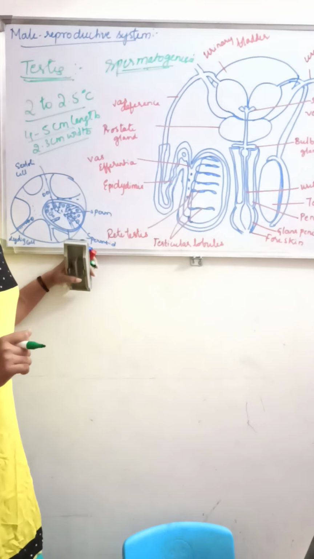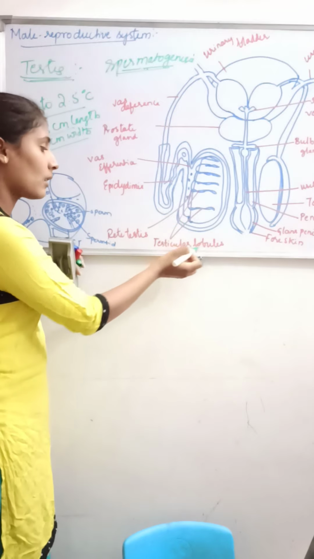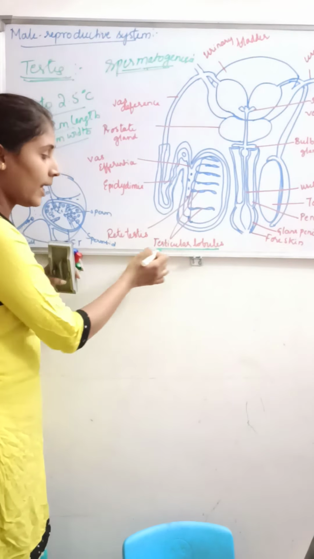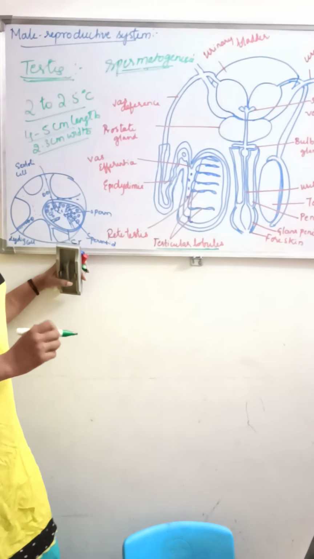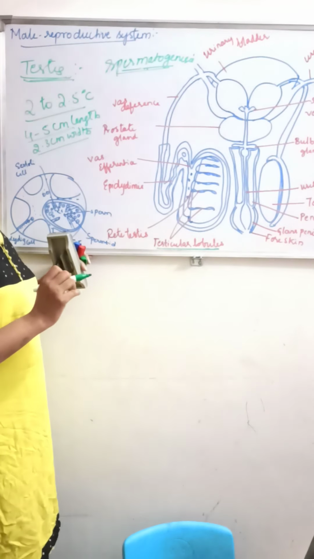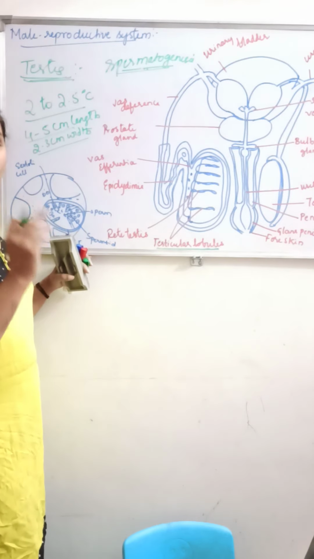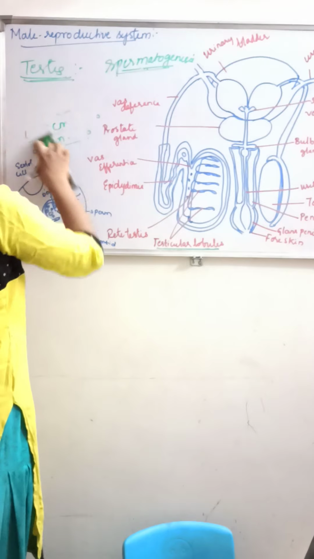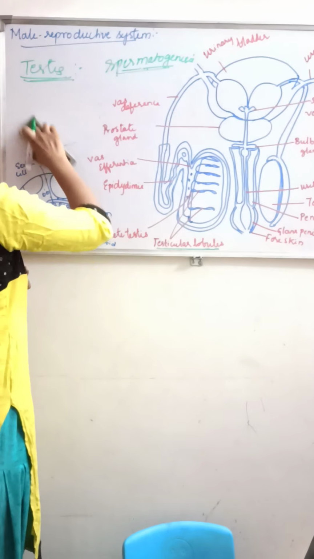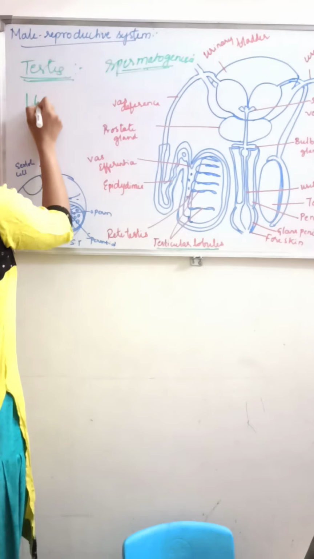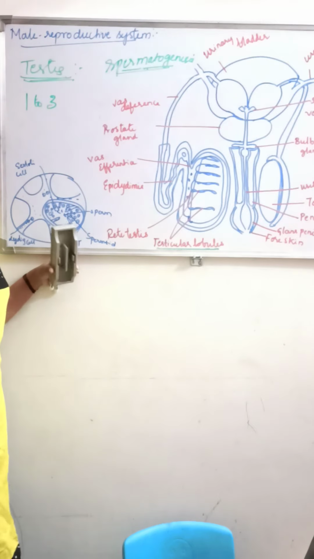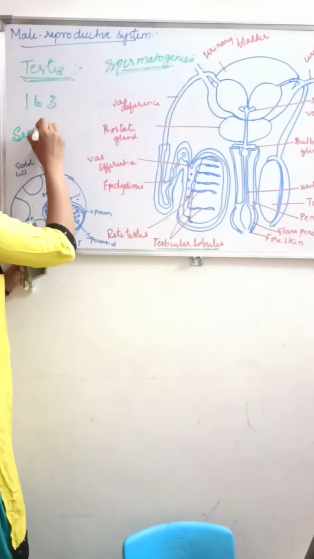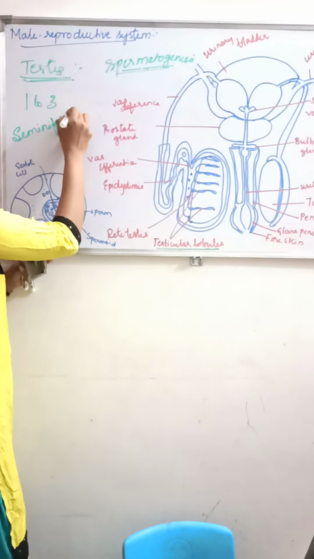What are those compartments called? Those compartments are called testicular lobules. Each testicular lobule contains 1 to 3 highly coiled structures called seminiferous tubules.